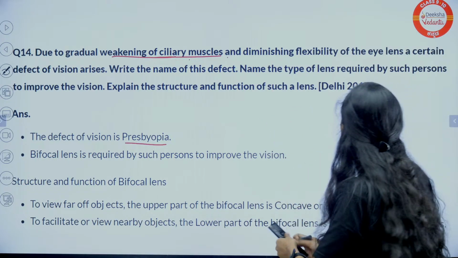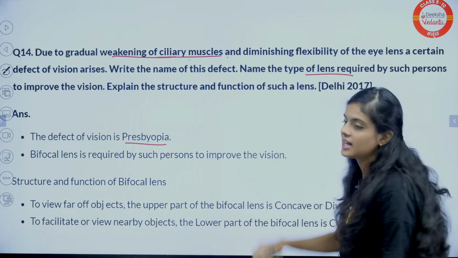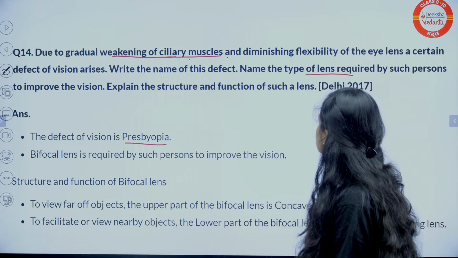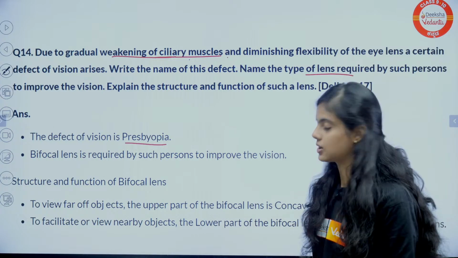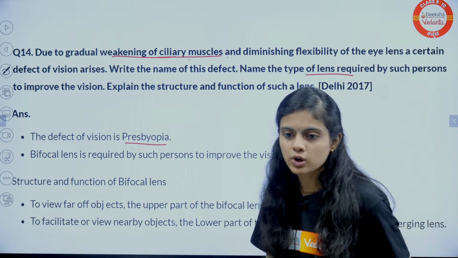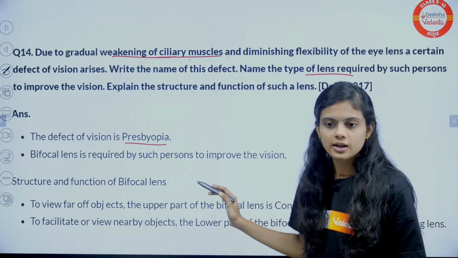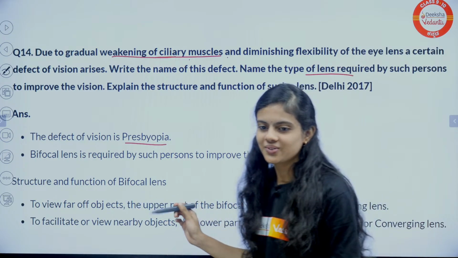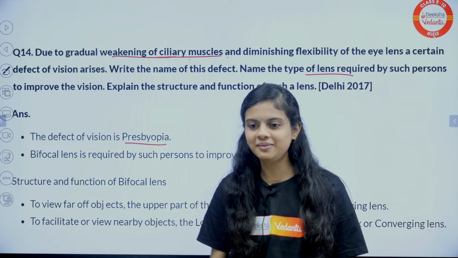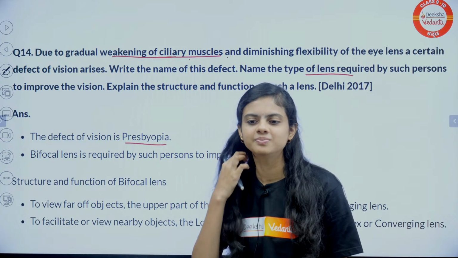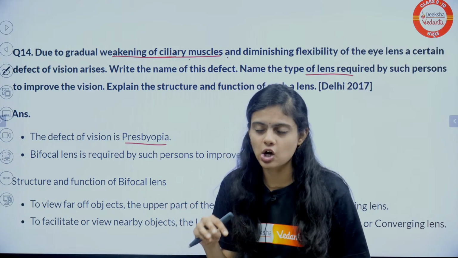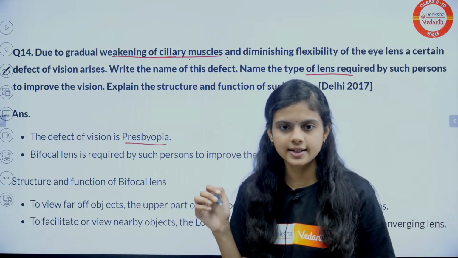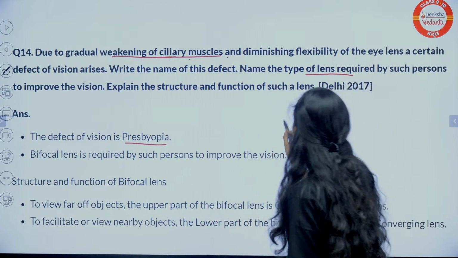What is the next part of the question? Write the name of the defect. We have told that. Name the type of lens: bifocal lens. And what again? Explain the structure and function of such a lens. How will the bifocal lens be?